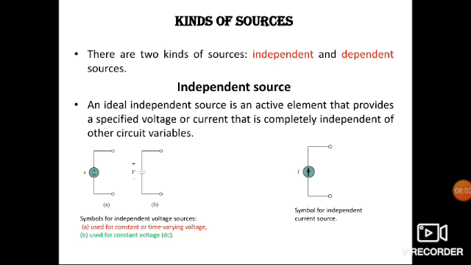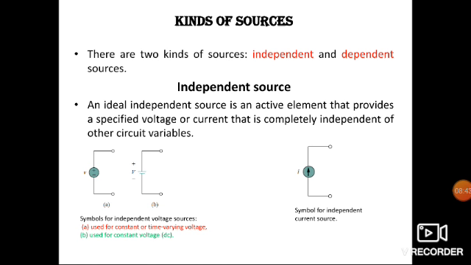As the name suggests, an independent source produces a fixed value of voltage or current, and these are not dependent on any other parameter. In other words, an ideal independent source is an active element that provides a specified voltage or current that is completely independent of other circuit variables.